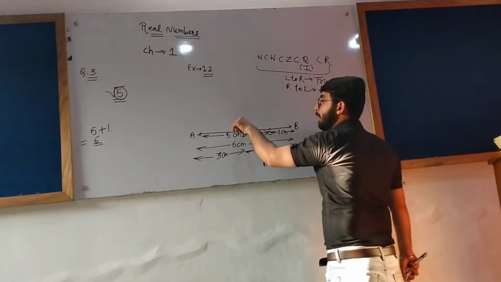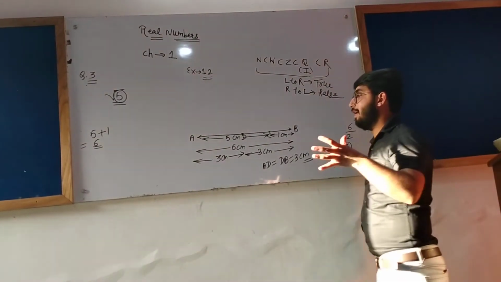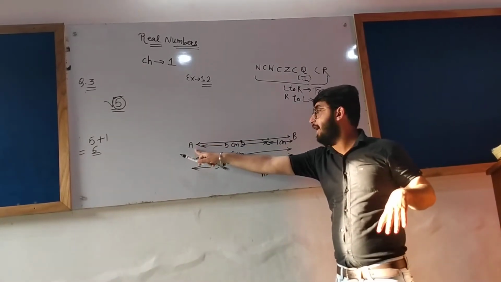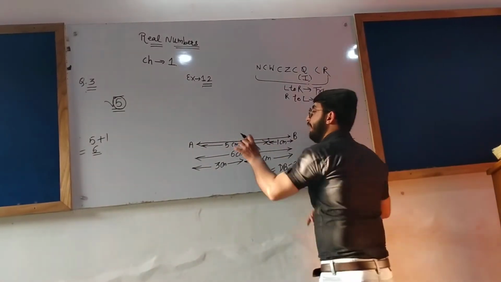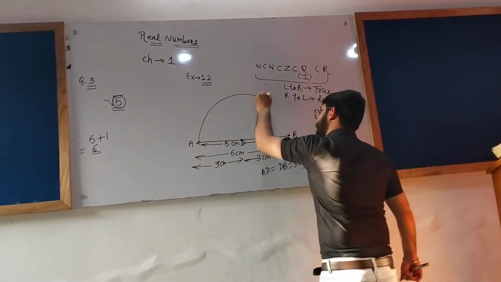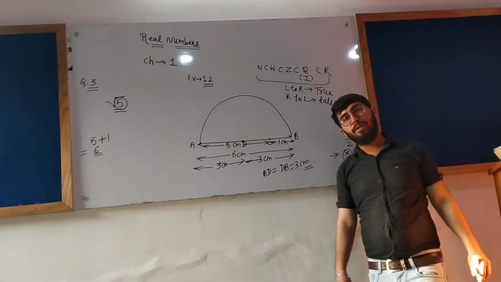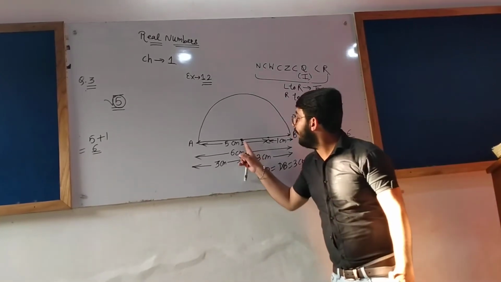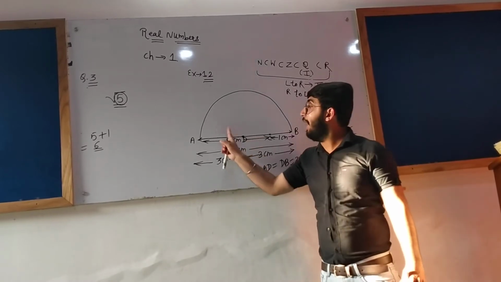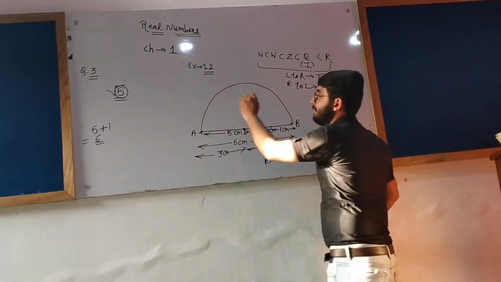So keep the compass on the point D and open your compass up to what length? 3 centimeter length. Up to what point? You can say up to point A or up to point B. Keep your compass here, open it like this and draw a semicircle. You have kept your compass on the point D, opened it till A and drawn a semicircle.